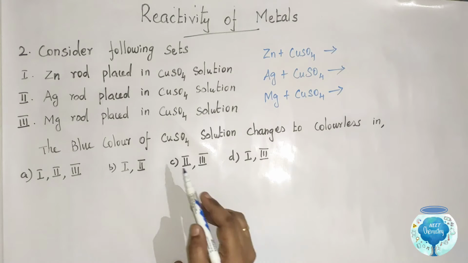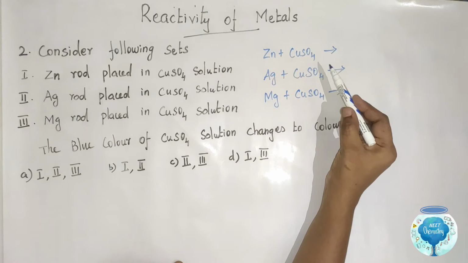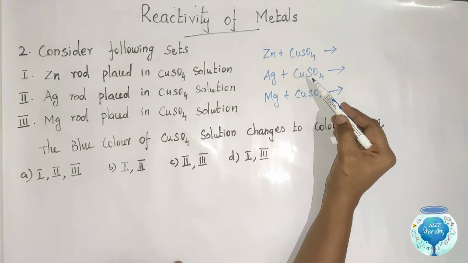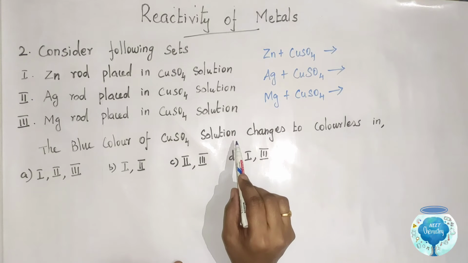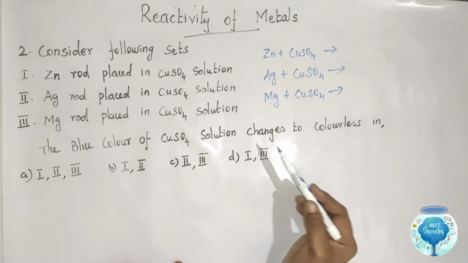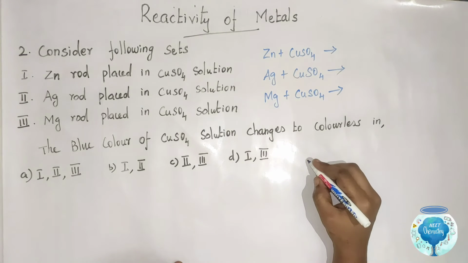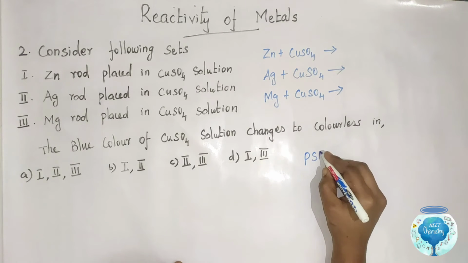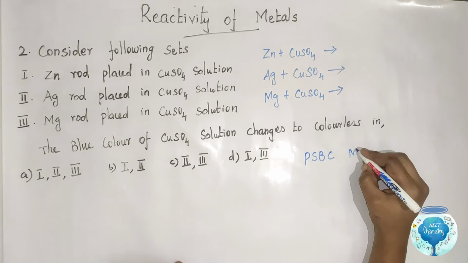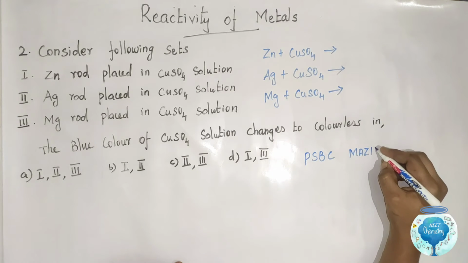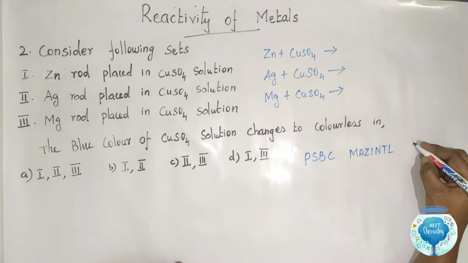In which case does the blue color of copper sulfate solution change to colorless? We remind that formula: PSBC, mesentyl, chop.